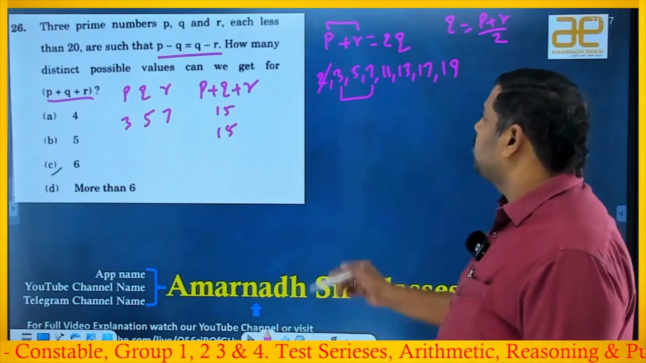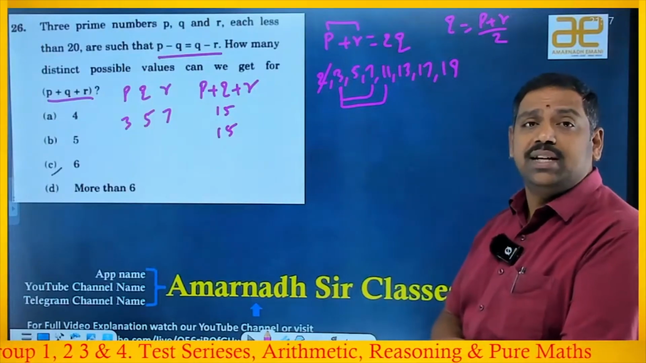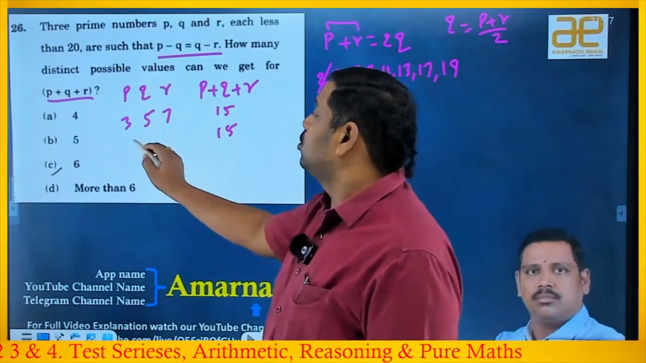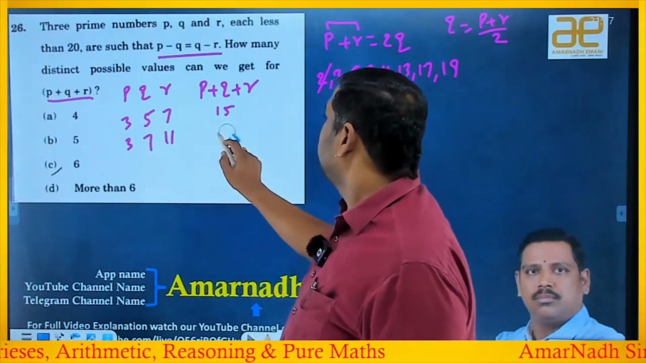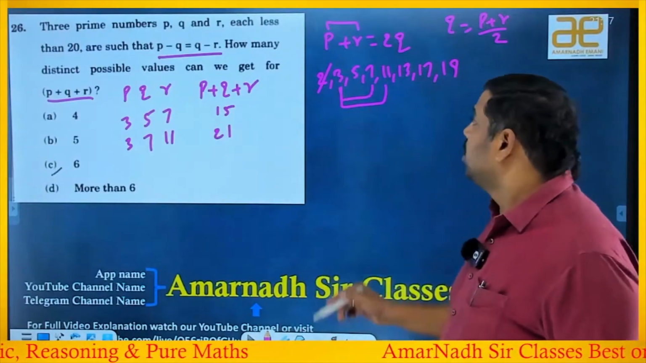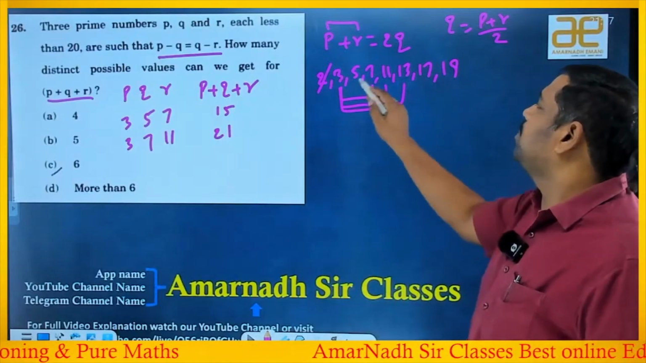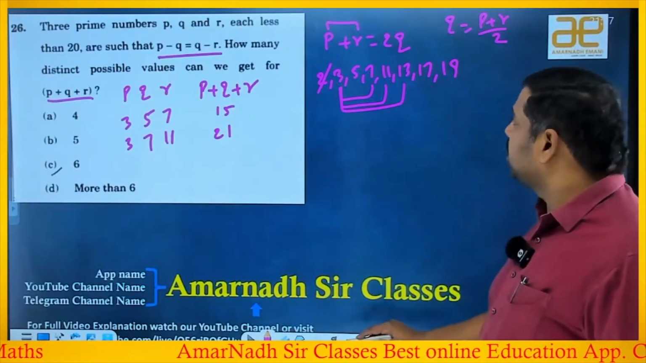Right. Suppose I take 3 and 11. 3 plus 11 is 14, by 2 is 7, which is a prime number. So 3, 11 and the other one is 7. What's the sum if you take? The sum is 21, right? It's a distinct one, I can take. Next, if I take 3 and 13, 3 plus 13 is 16, by 2 is 8, 8 is not a prime number, so I should not take it.